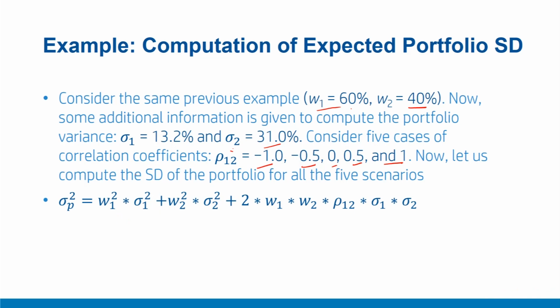We already know that the risk of a two-stock portfolio can be easily computed with the help of this formula, which is W1 square sigma 1 square plus W2 square sigma 2 square plus 2 times W1 W2 sigma 1 sigma 2. All the other quantities are fixed, and we are only varying this correlation from -1 to +1. Let us see how these numbers worked out.